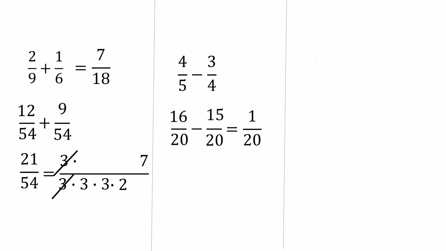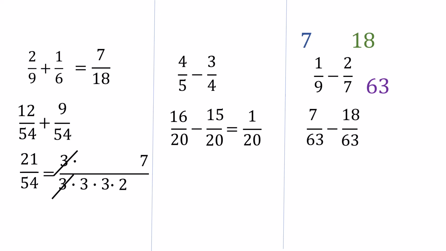Let's look at the last one. We have 1/9 minus 2/7. Let's first find the wings. So 1 times 7 is 7. 2 times 9 is 18. And finally, 9 times 7 is 63. Let's make our fractions. We'll have 7 over 63 minus 18 over 63.